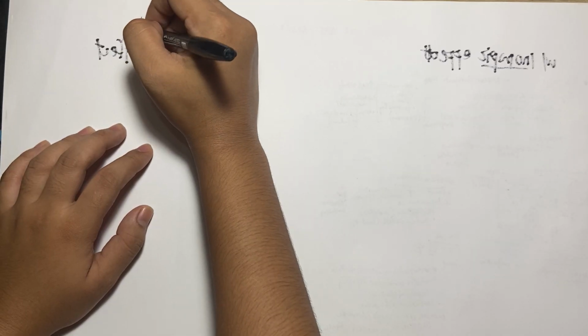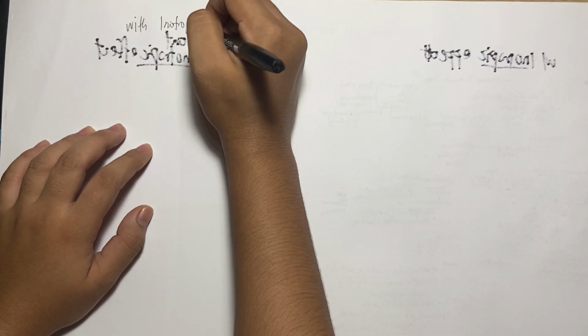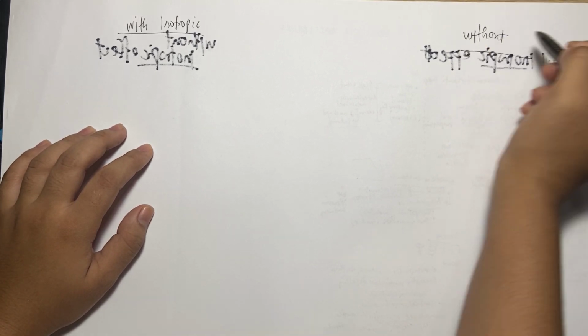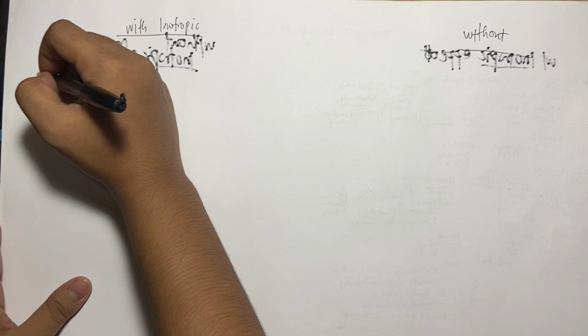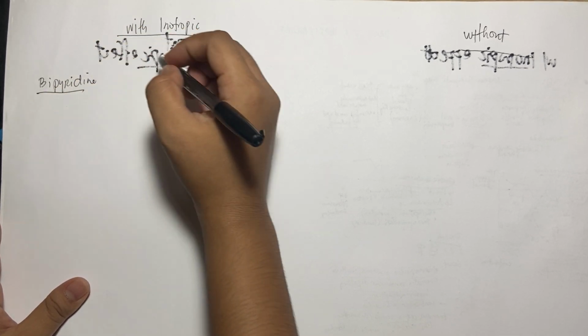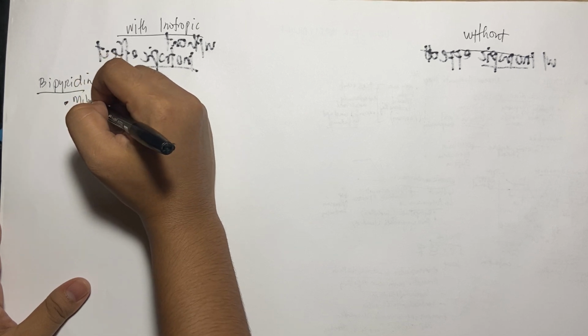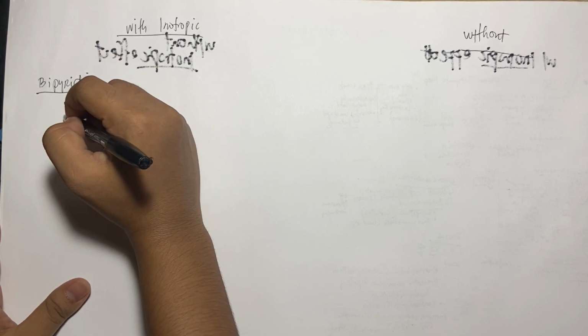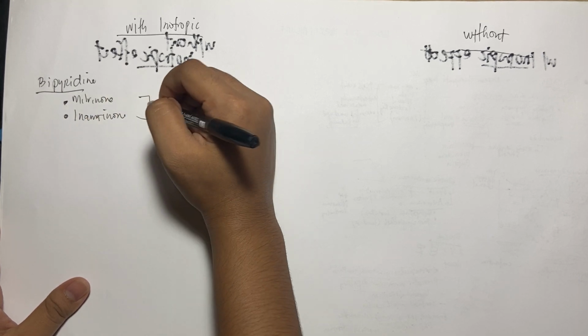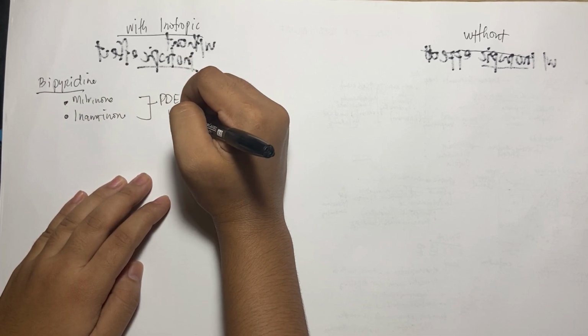So, this is with inotropic. Then this is the without. Okay, for the inotropic, we have the family bipyridine. Bipyridine includes the drugs milrinone and also inamrinone. These drugs are PDE3 inhibitors.